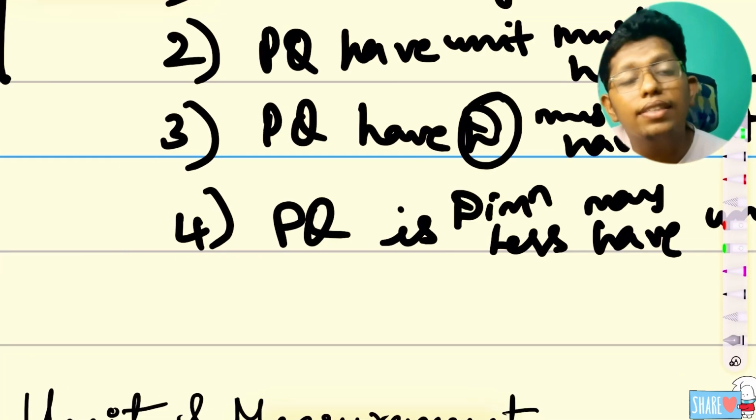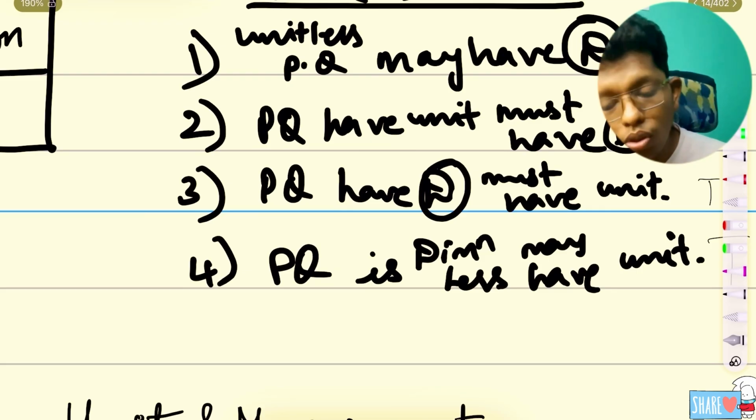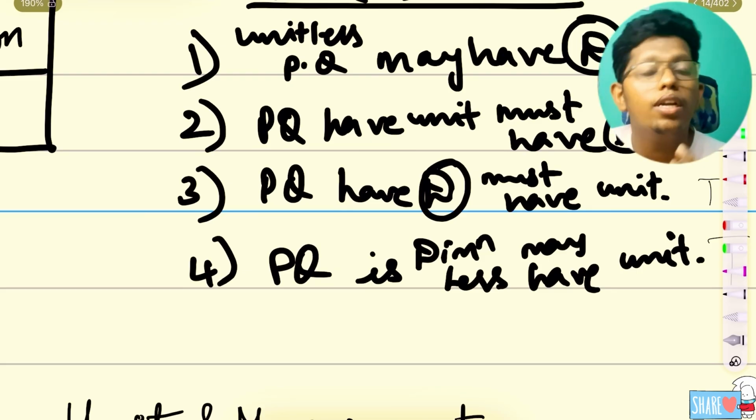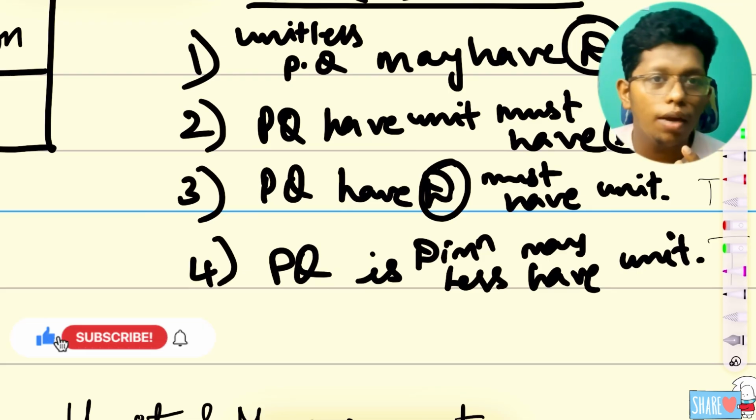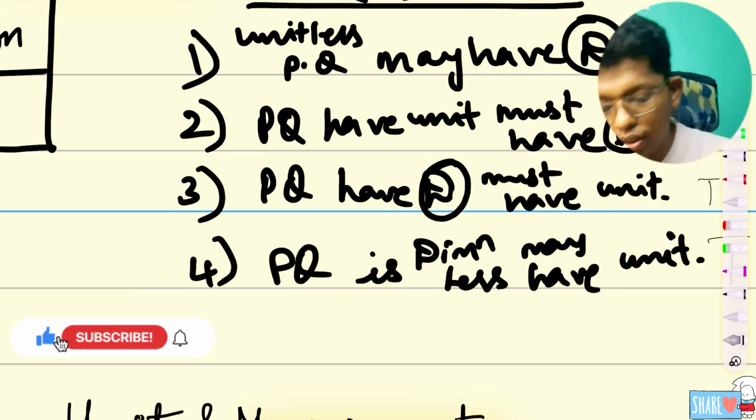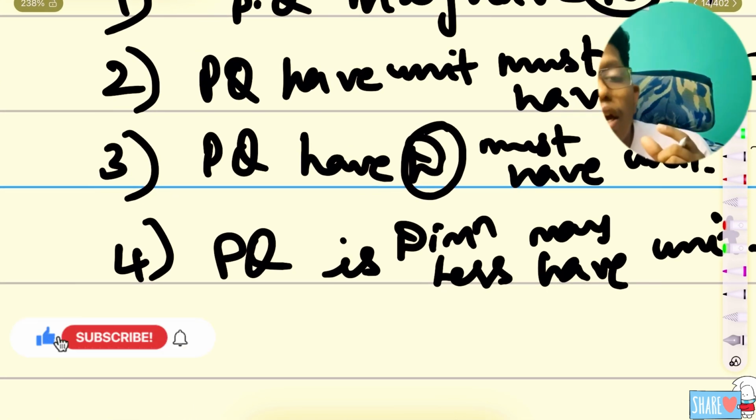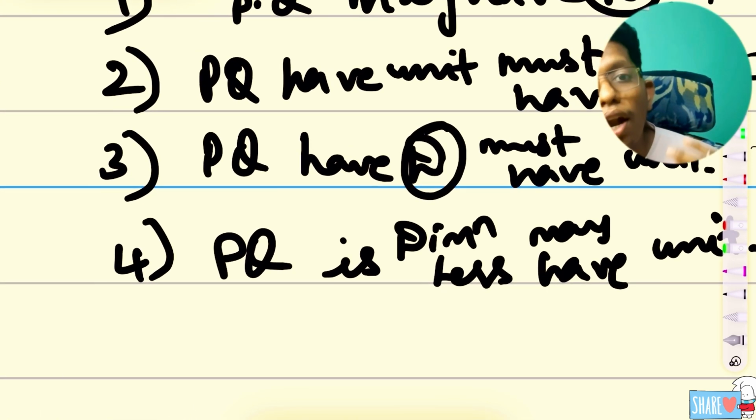Now we are going to give an example of why we use this true or false question to understand the terms relating to unit and dimension. I will explain with an actual example. If you see a unit, I can't say that there must be a dimension. There can be a dimension, and if there is a dimension, I can say there must be a unit, but I can't say there must be a physical quantity.